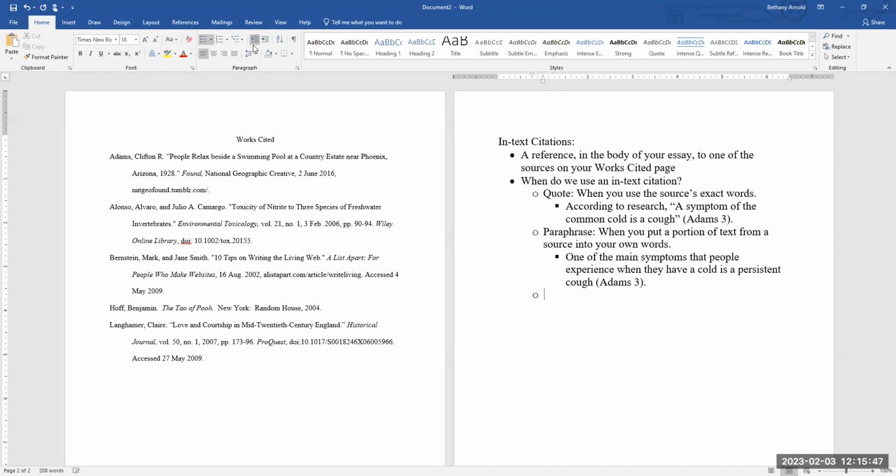Also, with in-text citations, another thing to remember is you need to cite whenever you have information that is not common knowledge. Now, this one's a little difficult because sometimes it's hard to tell what is and isn't common knowledge. The saying here is when in doubt, cite. So for instance, if you are writing about a particular video game and you've played this game for the last decade, you know how many people play worldwide, you know how many iterations of the game there are, how many characters there are, etc.